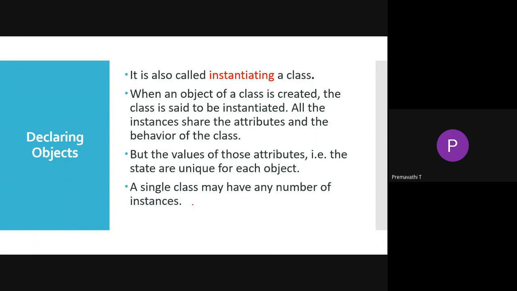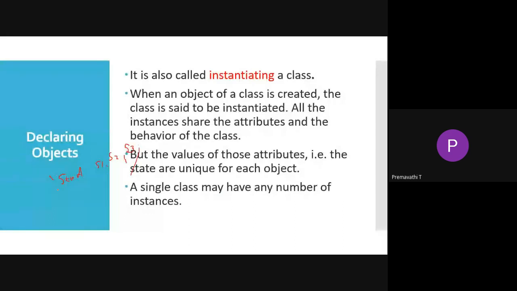Whatever objects we create, for example in C, C++ and Java, suppose the class name is student, then we create student S1. For a single class, we can create n number of objects. For example, student is a class, and S1, S2 and S3 are its objects.